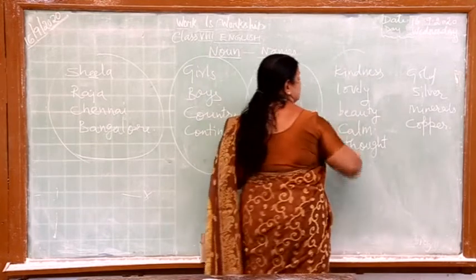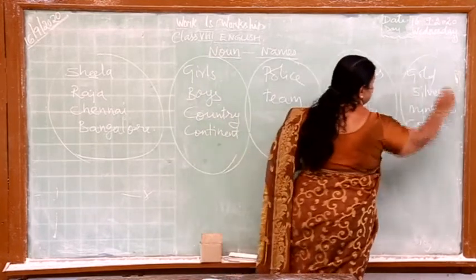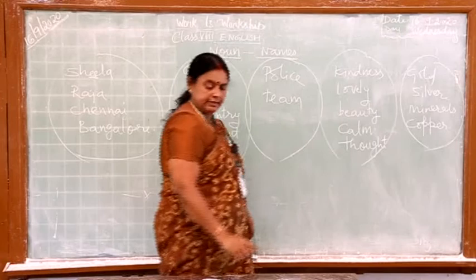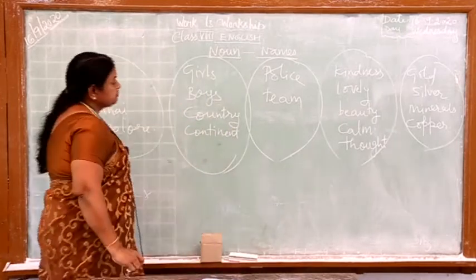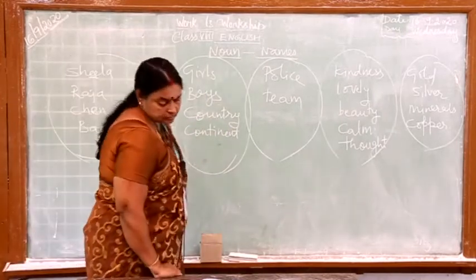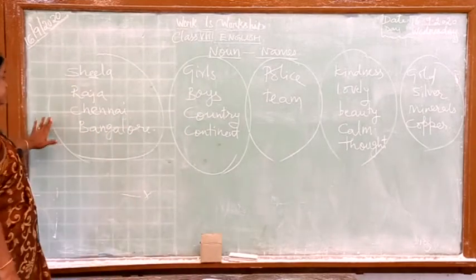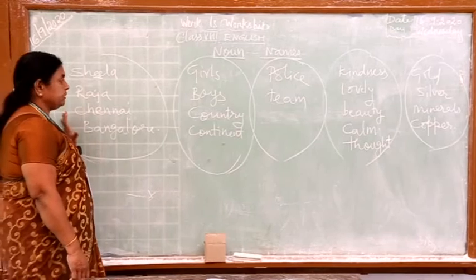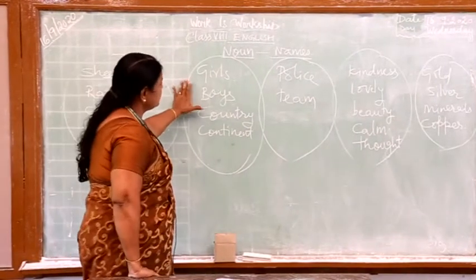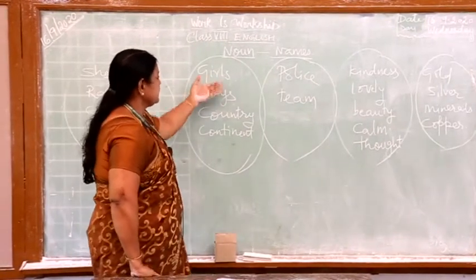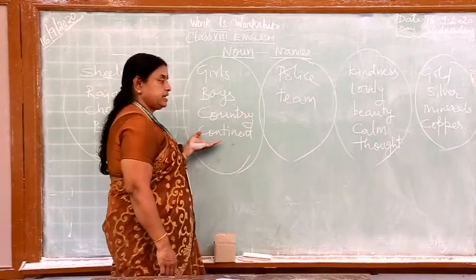Okay. Now, I hope it is clear what I have written here. These things you can see. Now I have written some names here. It is the name of a person, the name of a place, and here I have not given the exact one, something like any girl, any boy, any country, any continent.